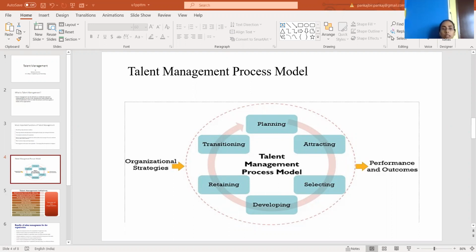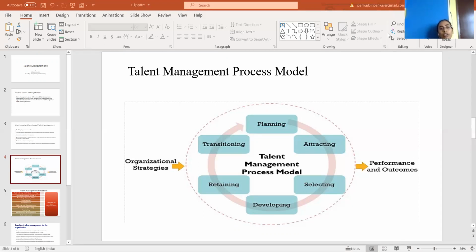This lecture is about the process model of talent management. In the previous lecture, we talked about the concept and important functions included in the talent management process. So, it is a continuation of the last lecture.